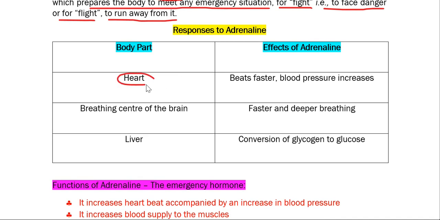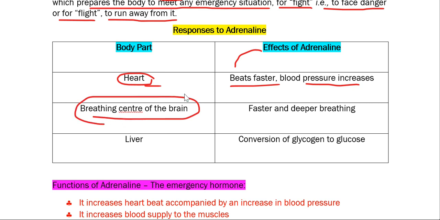Like on the heart, what kind of response is it showing? Due to the effects of adrenaline, the heartbeat becomes faster, and it also increases the blood pressure level. If we observe the breathing center of the brain and the effects of adrenaline on this particular portion, it helps in faster and deeper breathing. So it accelerates the breathing activity of the brain.